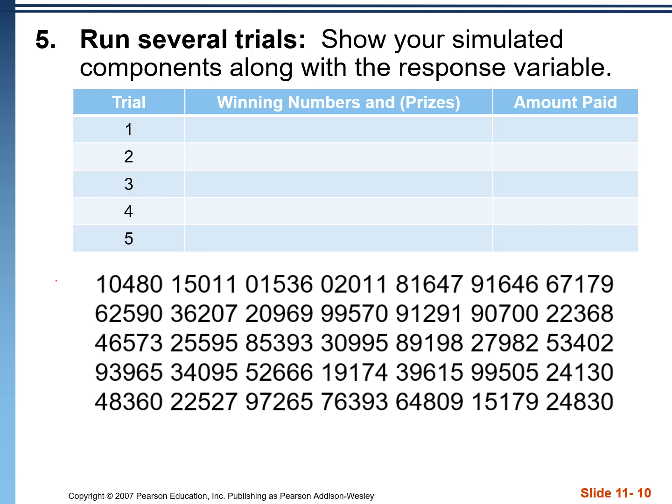So 2 digits at a time. 10, this is our first number. 48 is our next. 01 would be after that. 50 and 11. Okay, those are our 5 numbers. From that, we can get our outcome, which is the amount paid, right? This is a $200 ticket because that's between 1 and 5. These are both $100 tickets, and these remaining ones are $50 tickets. So 200, 300, 400, 450, 500. Okay, so the amount paid is $500.